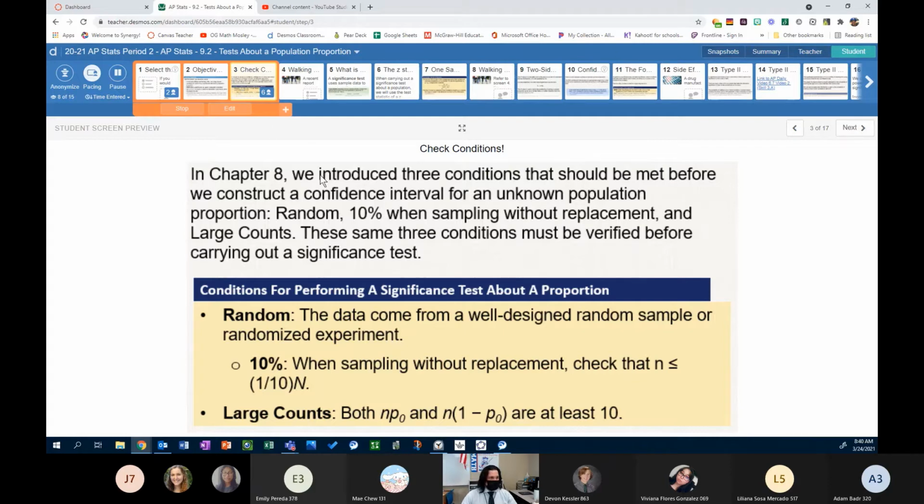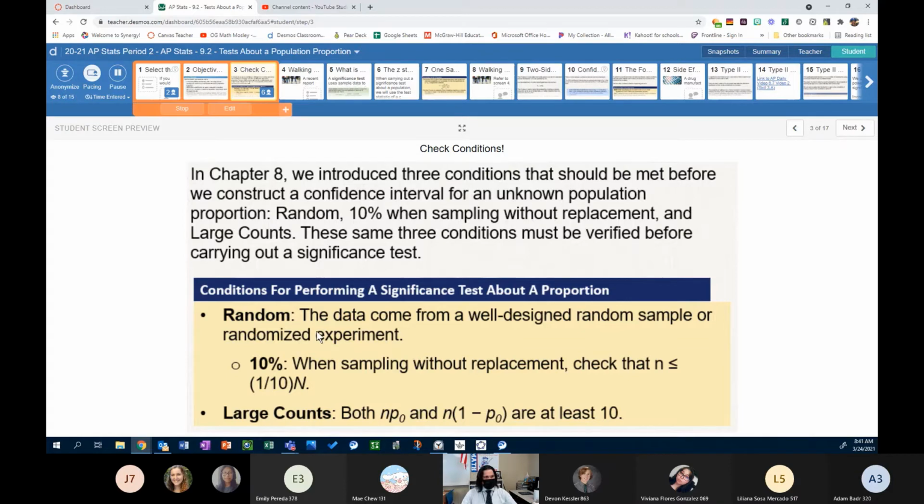In Chapter 8, we introduced the 3 conditions that should be met before we construct a confidence interval for an unknown population proportion: random, 10% when sampling without replacement, and large counts. These are the same 3 conditions that must be verified before carrying out a significance test. Exact same things to check. So whether we're doing confidence intervals, confidence level, or significance test, same 3 conditions. All right. We got random, 10%, and large counts.